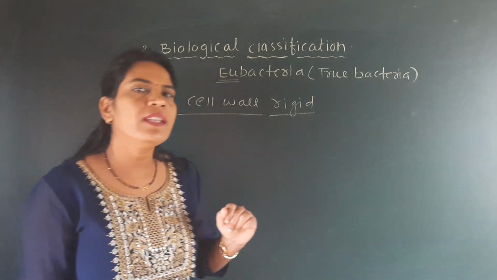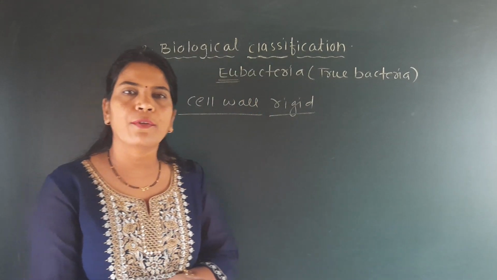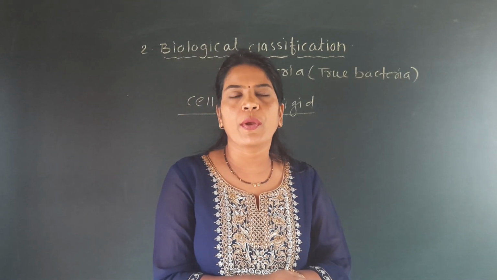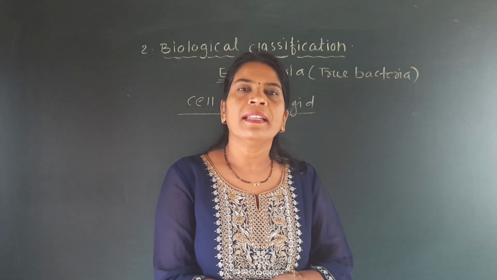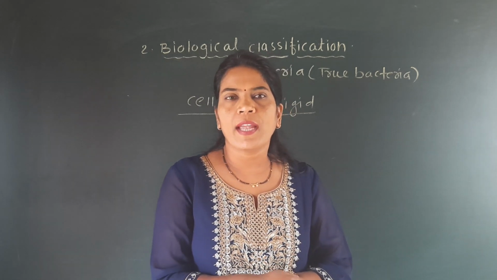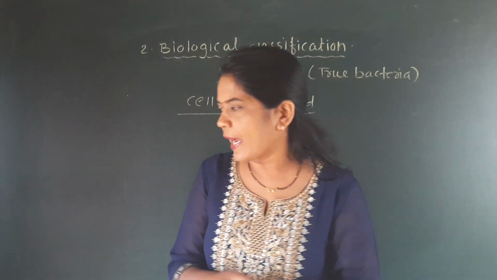Here we have to see that the metabolic diversity of the bacteria is that they are autotrophic as well as heterotrophic. Now in eubacteria we are going to study two types of autotroph, that is the photosynthetic autotroph and the chemosynthetic autotroph.